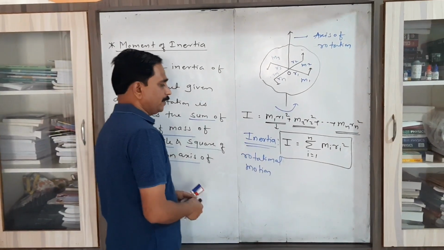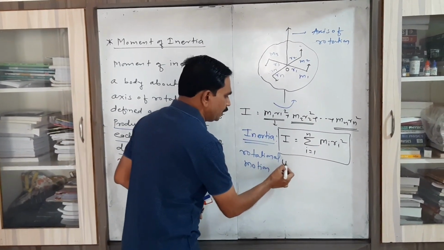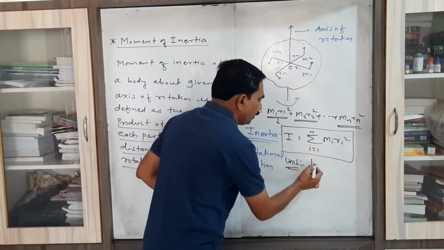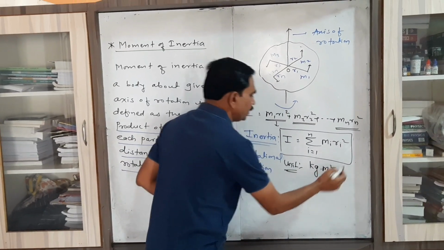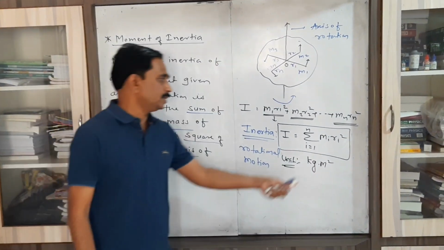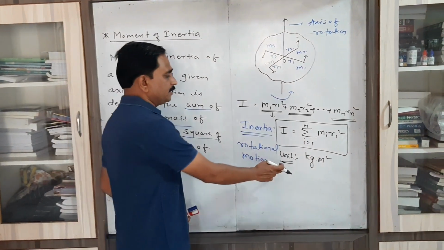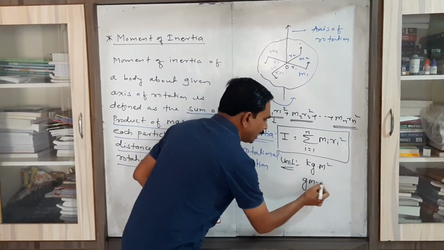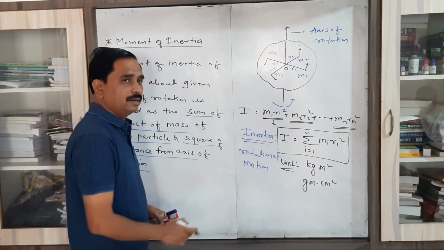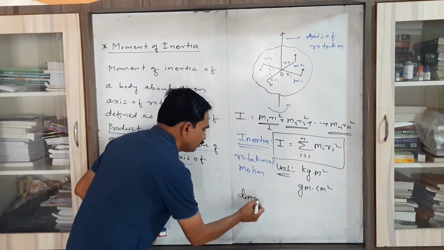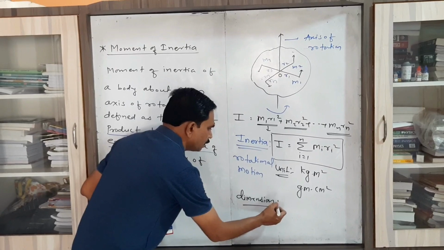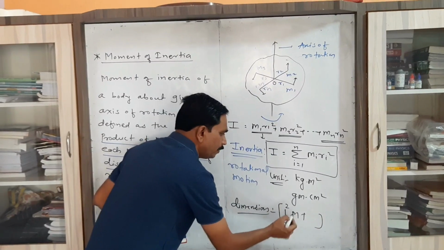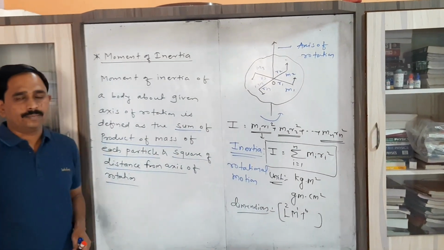Now from this formula we can find the unit of moment of inertia. Mass is measured in kilogram, distance in meter, but here we have to consider the square of distance. That's why its SI unit becomes kg meter square, and the CGS unit becomes gram centimeter square. Dimensions are L, M, T: 2 in length, 1 in mass and 0 in time.